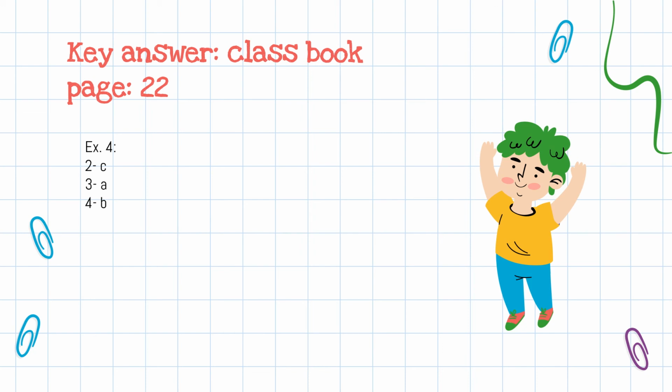Fred, a 13-year-old boy. Julie, Fred's sister, with B, it is the characters. So here are the answers of exercise 4, page 22 in your class book.